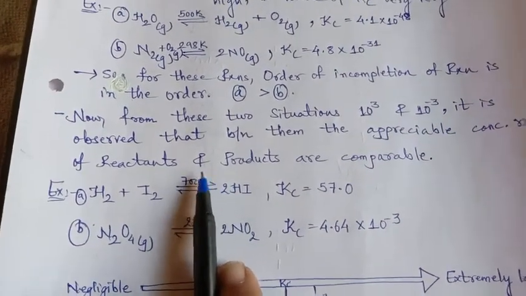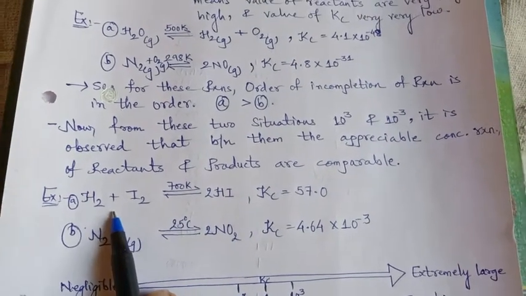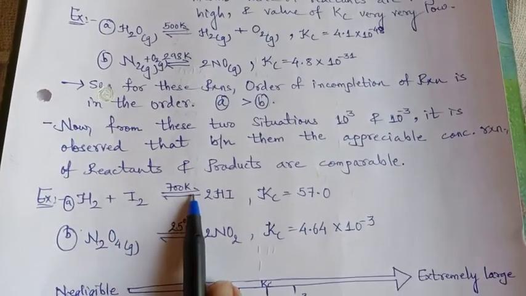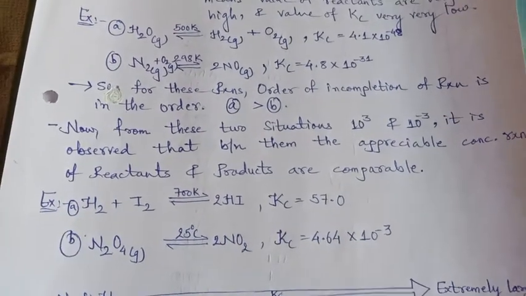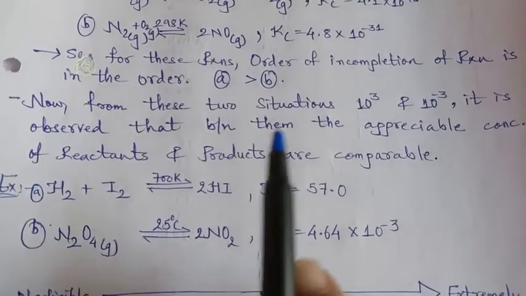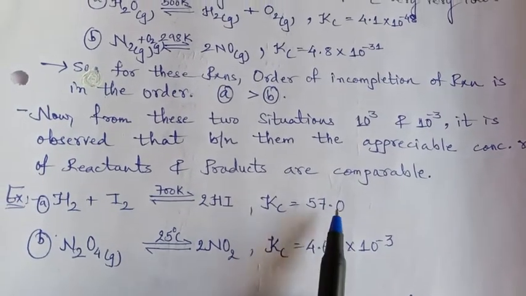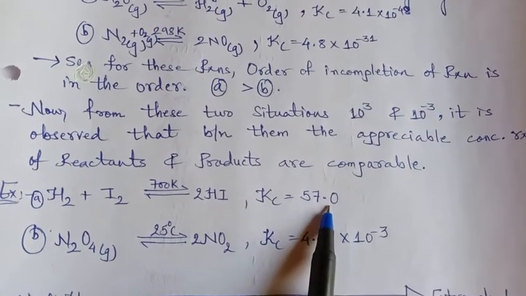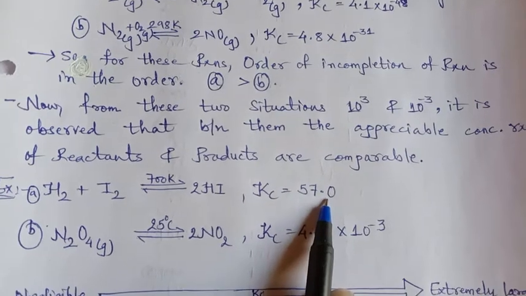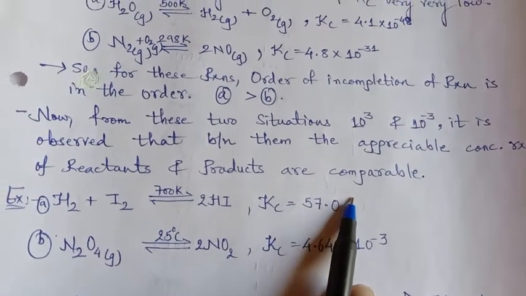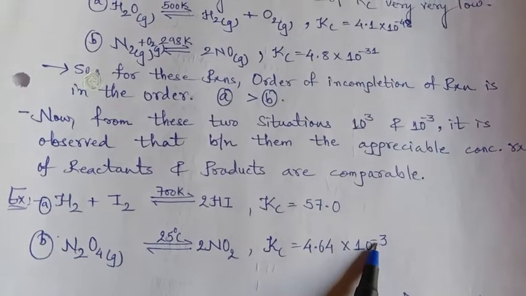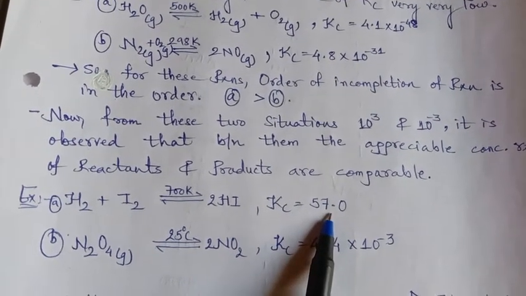Right? So here the reaction is H2 plus I2 at 700 Kelvin which gives hydrogen iodide, where the value of Kc is 57, right? That means the range is comparable, not 10 raised to 3, not 10 raised to minus 3, it is just 57.